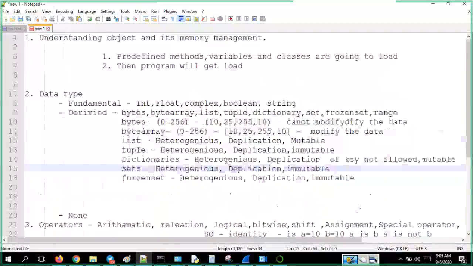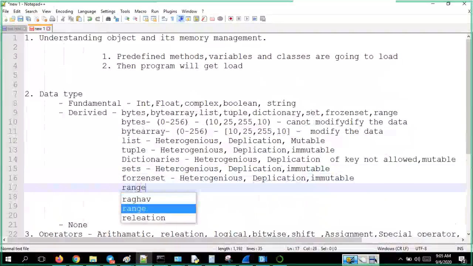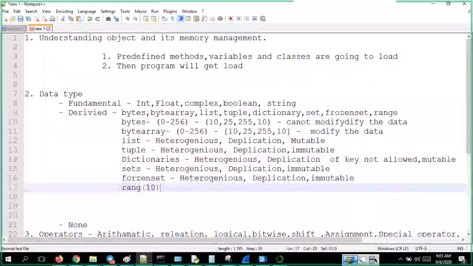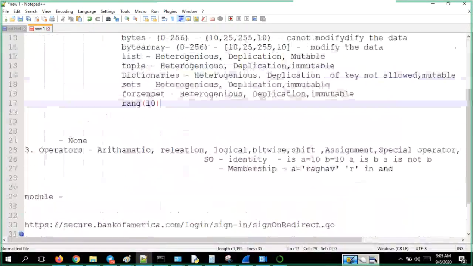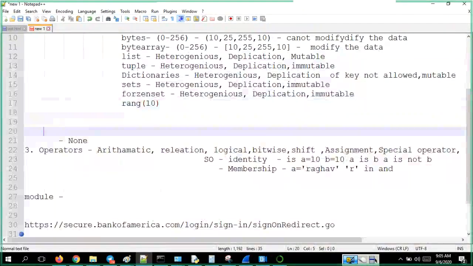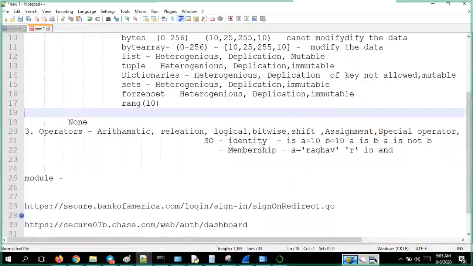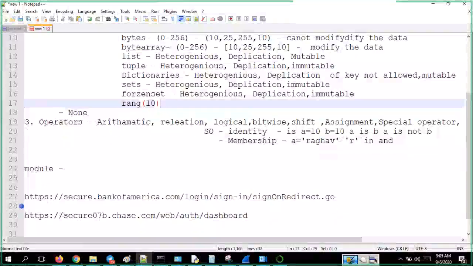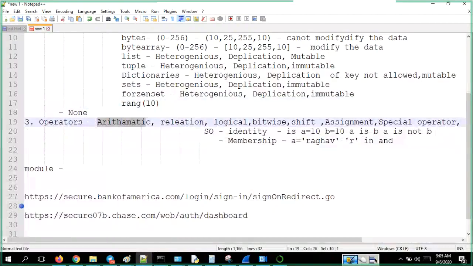Range just means the range of values, whatever you give, range of 10 or range of 20. It is 100% int data type. So we have gone through all those data types. You have something called the None data type. It is kind of void, meaning nothing will be there in the None data type. And next we have covered the arithmetic operators.